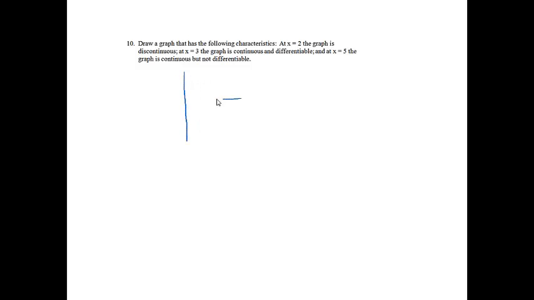So there are two different possibilities that we could have for this graph. The first thing that we could do at x equals 2, if it's discontinuous, it could have an asymptote there. And then at 3, it's just going to be a nice smooth curve. And then at x equals 5, we have to have a sharp turn going on. So I'm just going to put some points here. Let's put a point there and a point there. So we've got a nice curve going on until I get to here, and then there has to be a sharp turn. So that would be one thing that might happen.